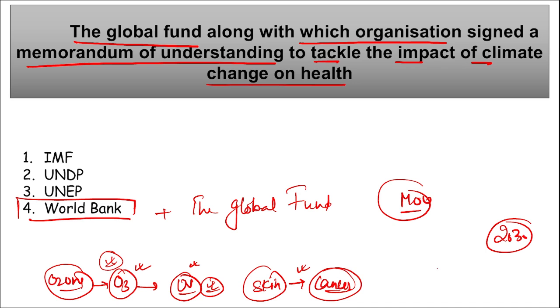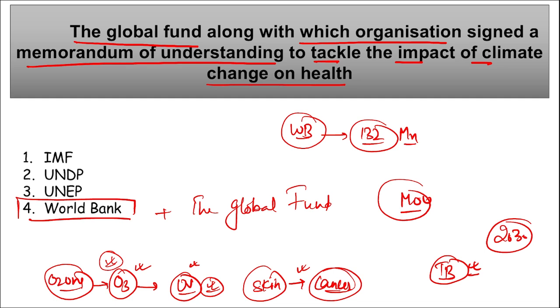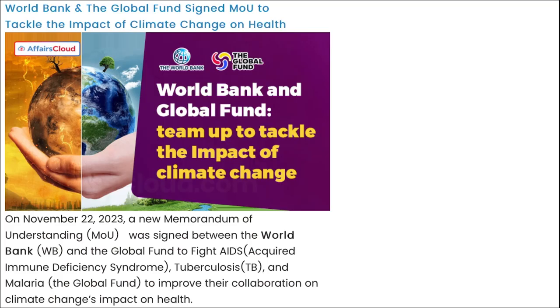Apart from it, because of pollution, we can see a rise in cases of tuberculosis, right? We are seeing a rise in cases of malaria, correct? And in order to take care of such situations, this MOU was signed between the Global Fund and World Bank, where we will be working towards reducing the impact of climate change on our health, right? And we just saw that report released by World Bank that stated 132 million people will be facing poverty by 2030 because of climate change.